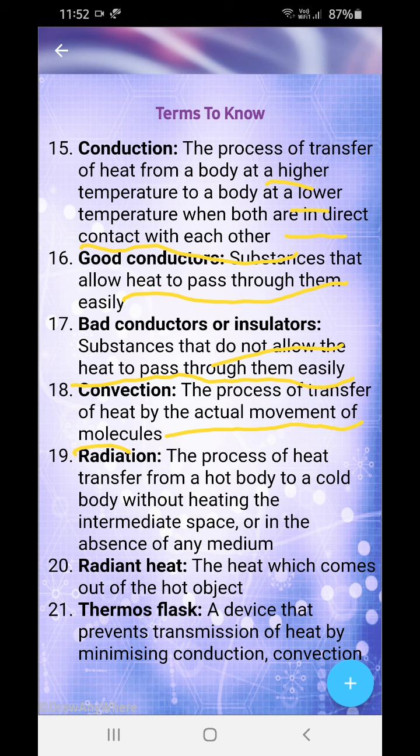And what is radiation? The process of heat transfer from a hot body to a cold body without heating the intermediate space, in the absence of any medium. So when there is no medium, heat is transferred from the hot body to the cold body. Radiation: radiant heat which comes out from a hot object.